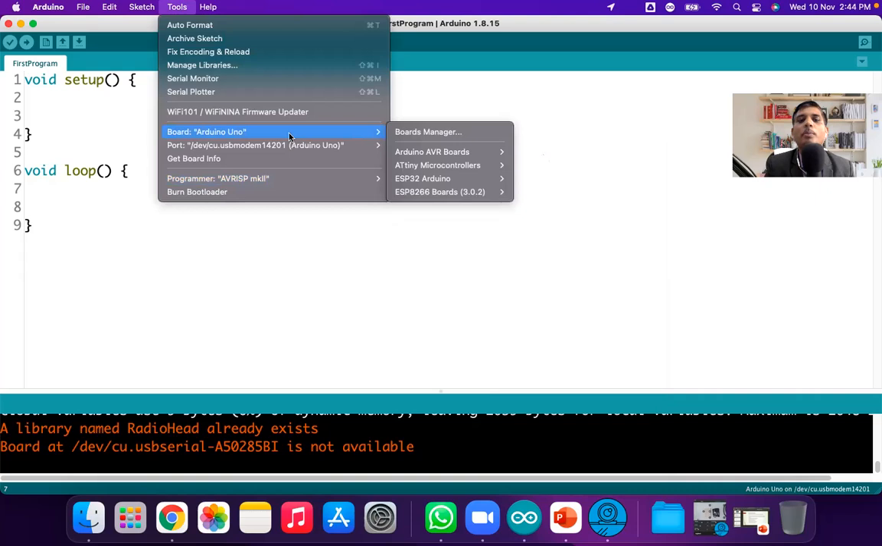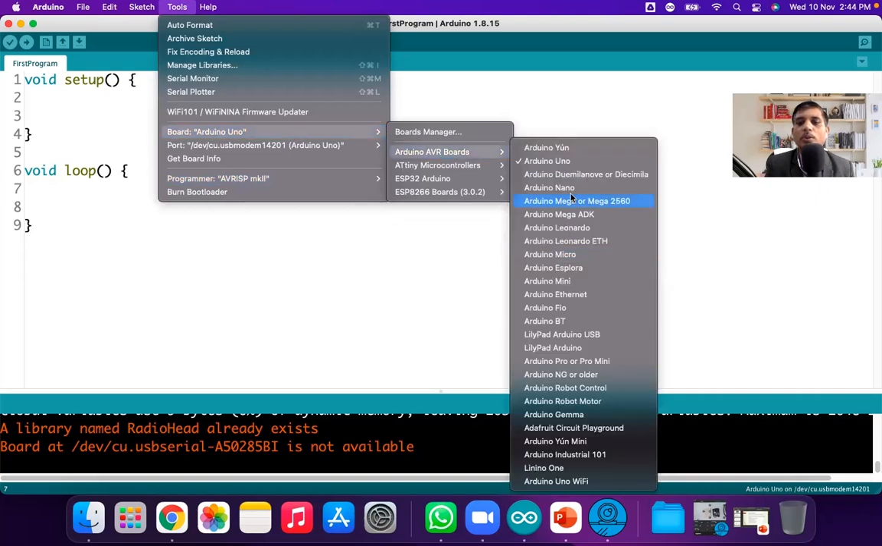Now if my board is an Arduino Nano, you can go there and select Arduino Nano. This is the Arduino Nano. If you have the Mega, you can select Mega. If you have Leonardo, you can select Leonardo. Micro, Mini, Pro, LilyPad, Wi-Fi. Actually, you have to select whichever board you are having.